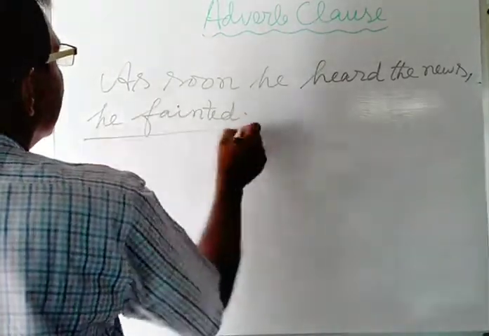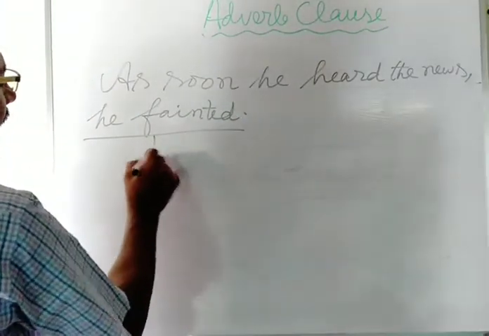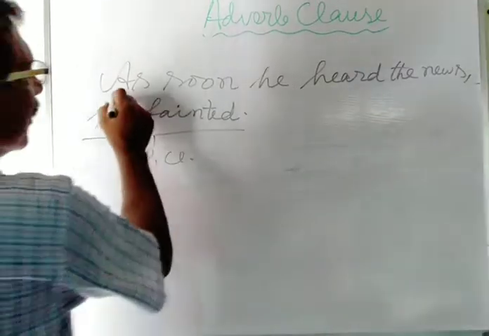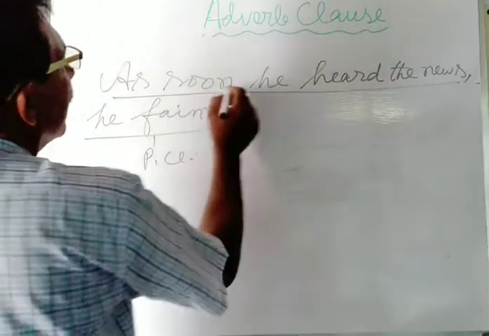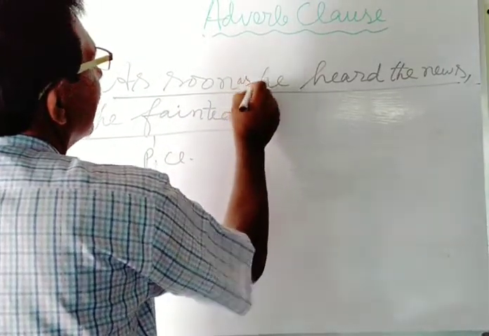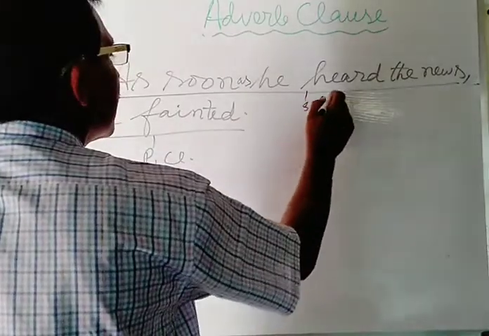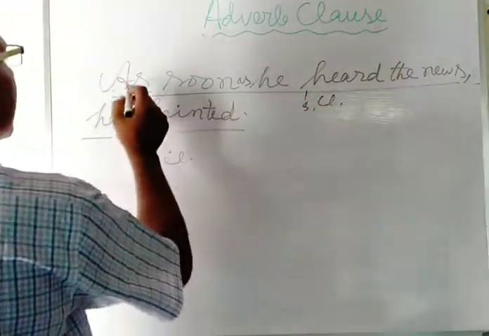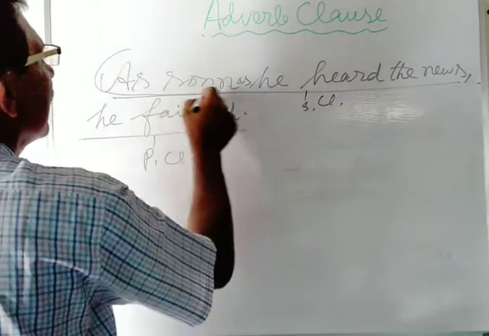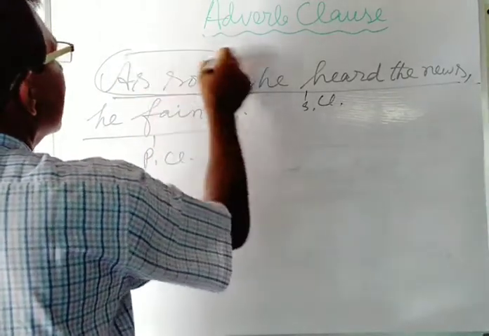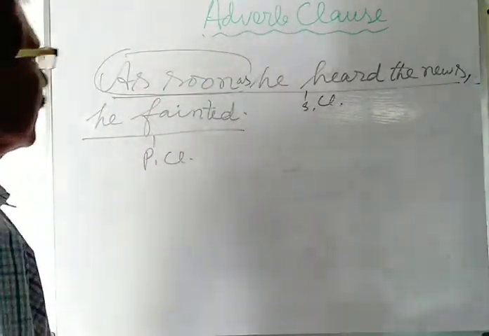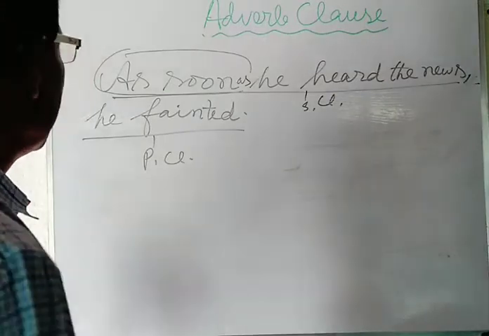He fainted. This is used as the principal clause. And as soon as he heard the news, this is used as the subordinating clause, introduced with the subordinating conjunction as soon as. As soon as he heard the news, he fainted.